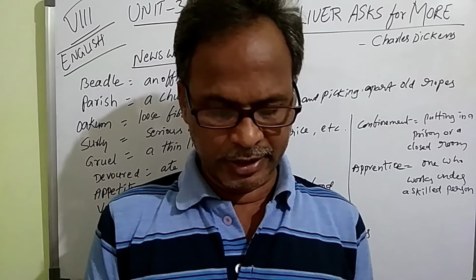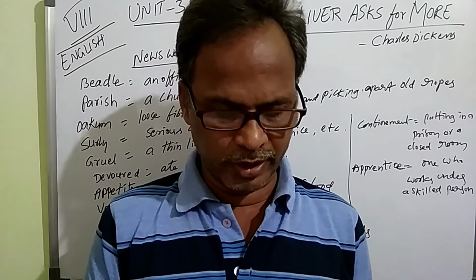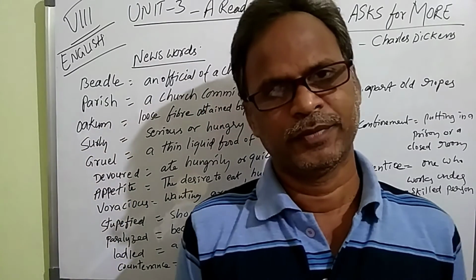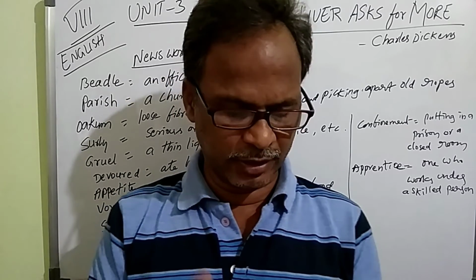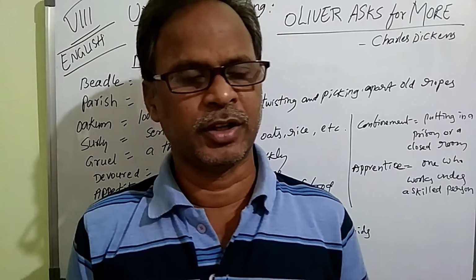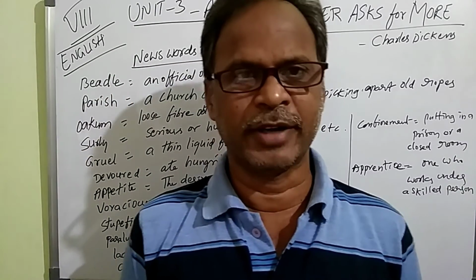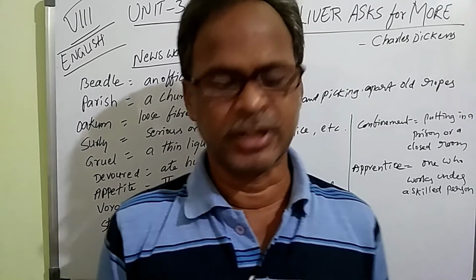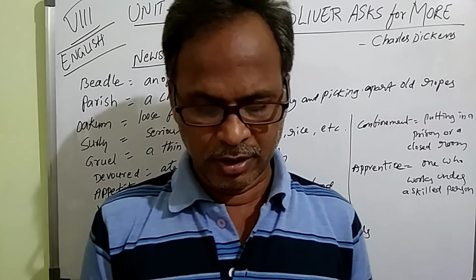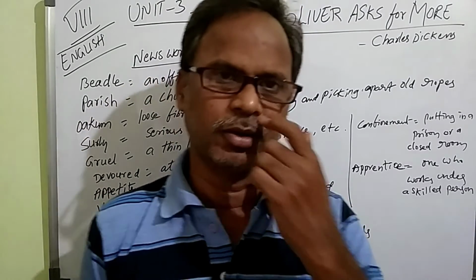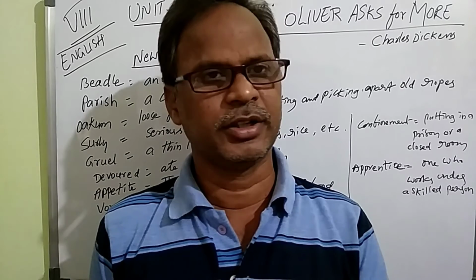With this view, they decided that the inmates of the workhouse would be issued three meals of thin gruel a day with an onion twice a week. This is the daily routine of this workhouse. In this paragraph, it is clearly described that the board means the committee members of that church. They were philosophical men, well skilled, knowledgeable persons, who had a particular idea about the society. After this, the boy was told what to do and what not to do, and the duties of the place are explained in this paragraph.